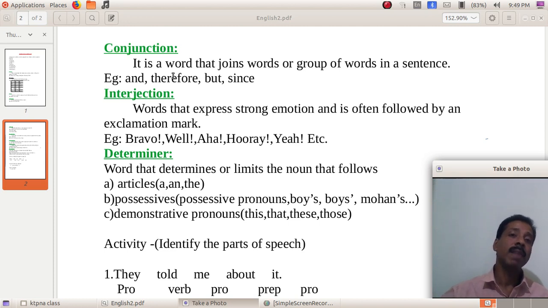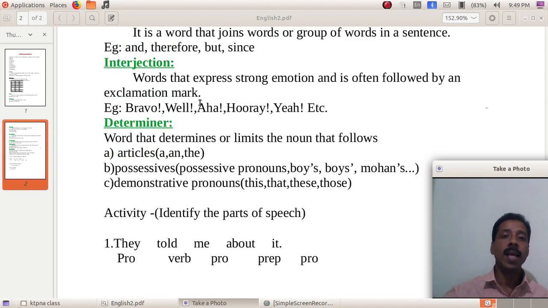Then we have interjection. What are interjections? Words that express strong emotion and are often followed by an exclamation mark. So examples are given: bravo, well, aha, hooray, yeah, etc. So these words are called interjections.